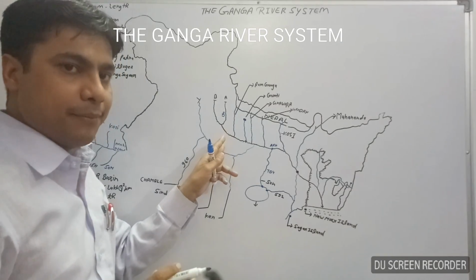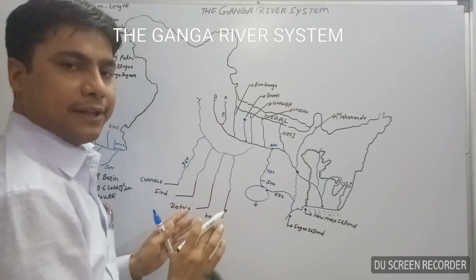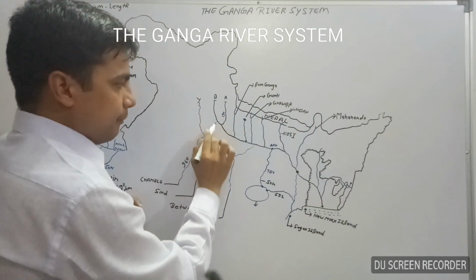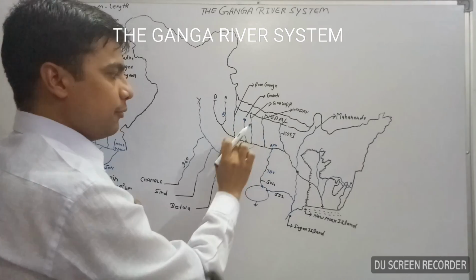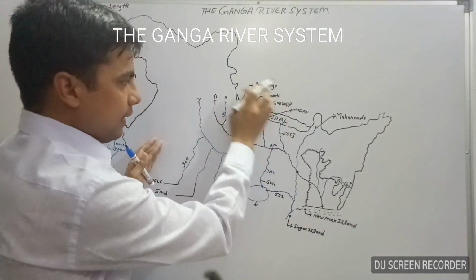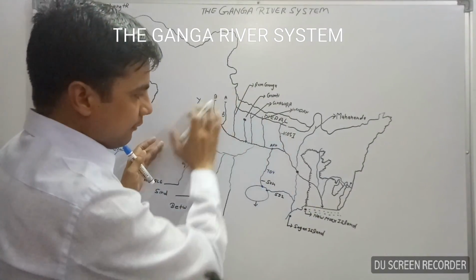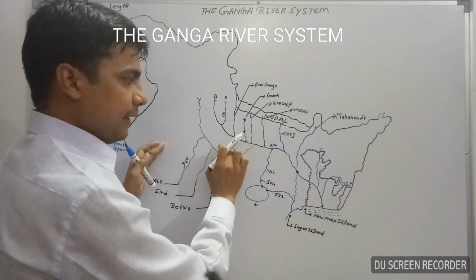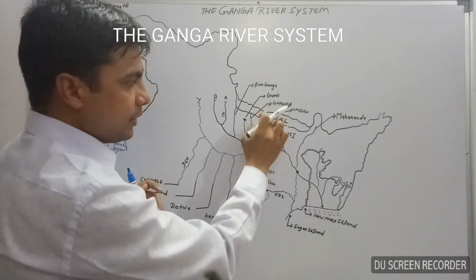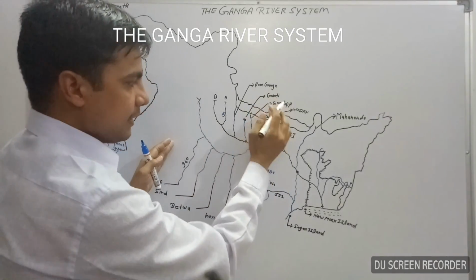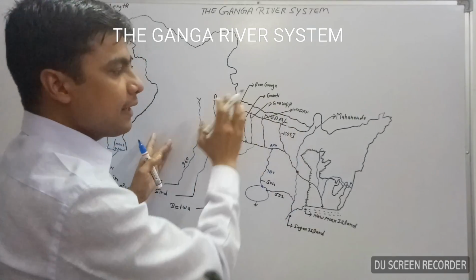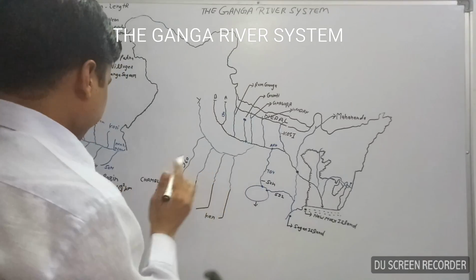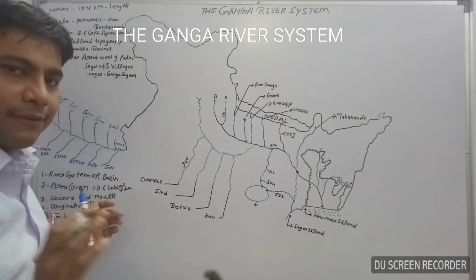And the river basin means the area covered by the main river along with its tributaries. You can see here, the area covered by the main river, the black lines you can see, along with all its tributaries, right hand and left hand, is known as the river basin. So I think you can easily understand the first point, river system or river basin.